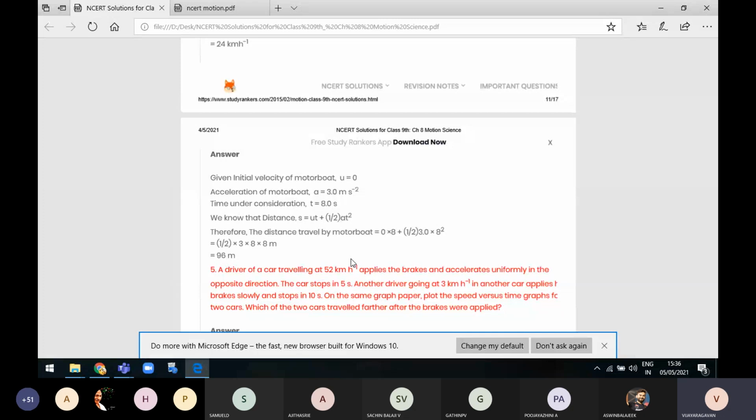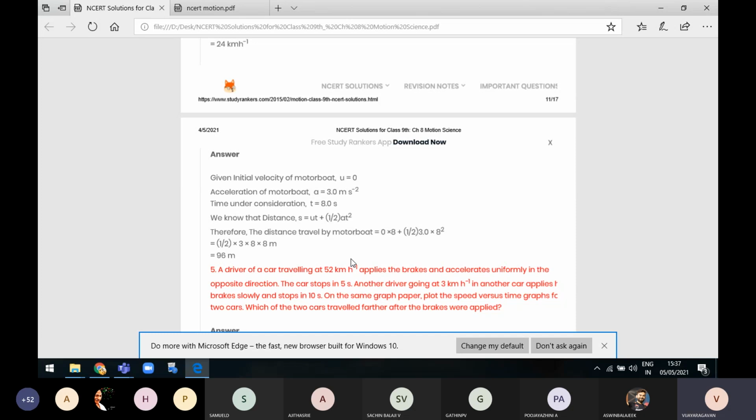Now you want to calculate the distance traveled by the boat in these 8 seconds. For this, we are using the formula S is equal to UT plus half A T square. Because here the U value is equal to 0, the first term UT becomes 0, so no value for that. So you are going to take only the second term. So S is equal to half A T square only. 1 by 2 into the value of A, which is given as 3 meters per second square, so 3 into the time, 8. Because it is T square, we are putting 8 into 8.